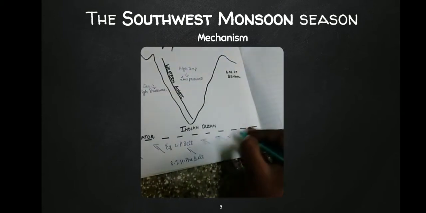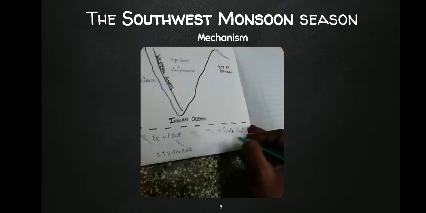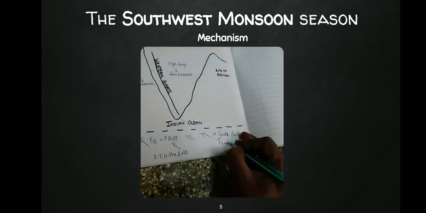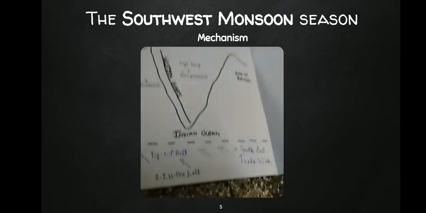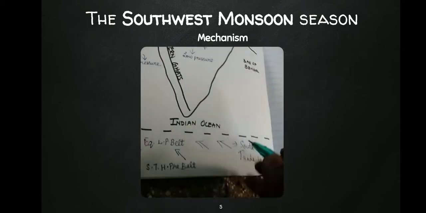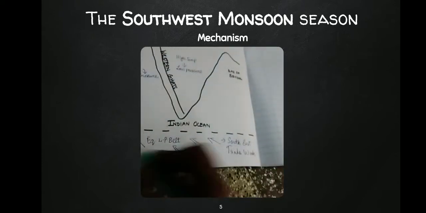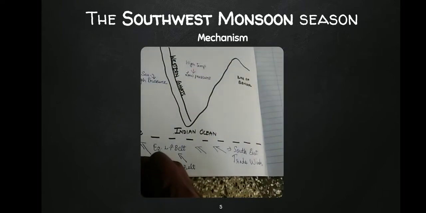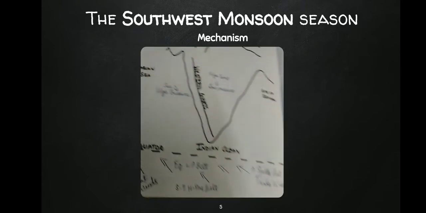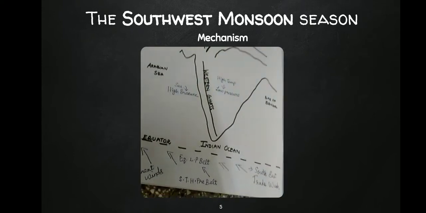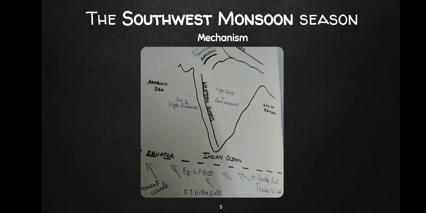What is the name of the wind? It is southeast trade winds. It got its name southeast trade winds because it blows from the southeast. Clearer? So this is the permanent wind of this region. So what happens here is, this is the regular phenomenon occurring. We know that permanent winds are the ones that blow throughout the year.